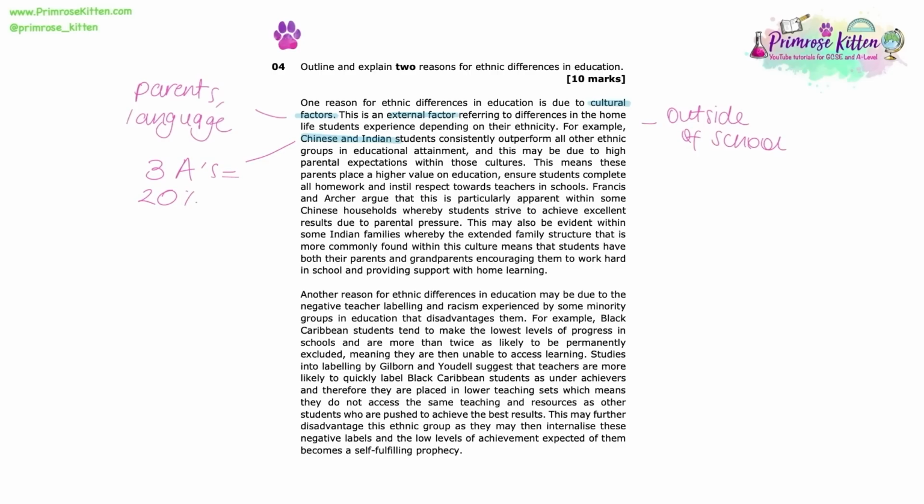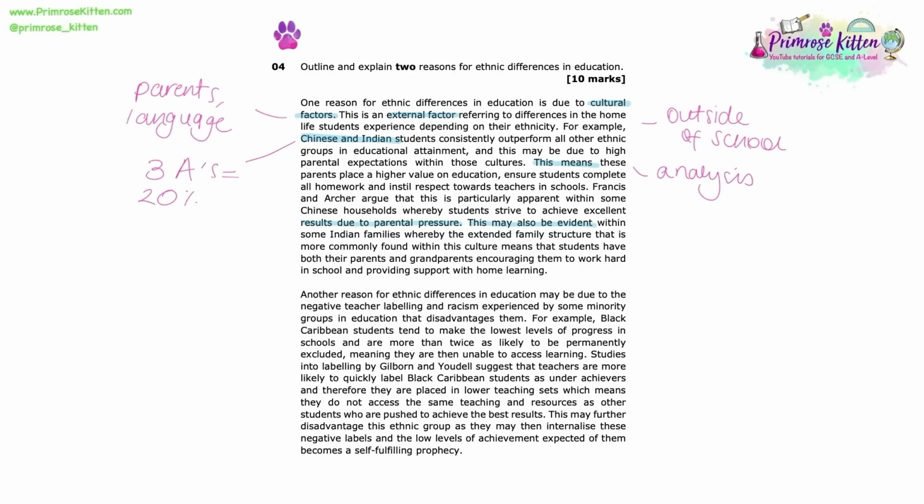Please then note the use of this means, which signposts the examiner that we are now explaining these differences. And here we apply the argument from Francis and Archer that actually within some Chinese households, there is just a greater emphasis placed on the importance of education than in other ethnic groups. And that kind of parental pressure really does have a significant impact when it comes to educational outcomes. Note we also add more explanation through that phrase, this may also be evident, which further shows the examiner we are analysing.